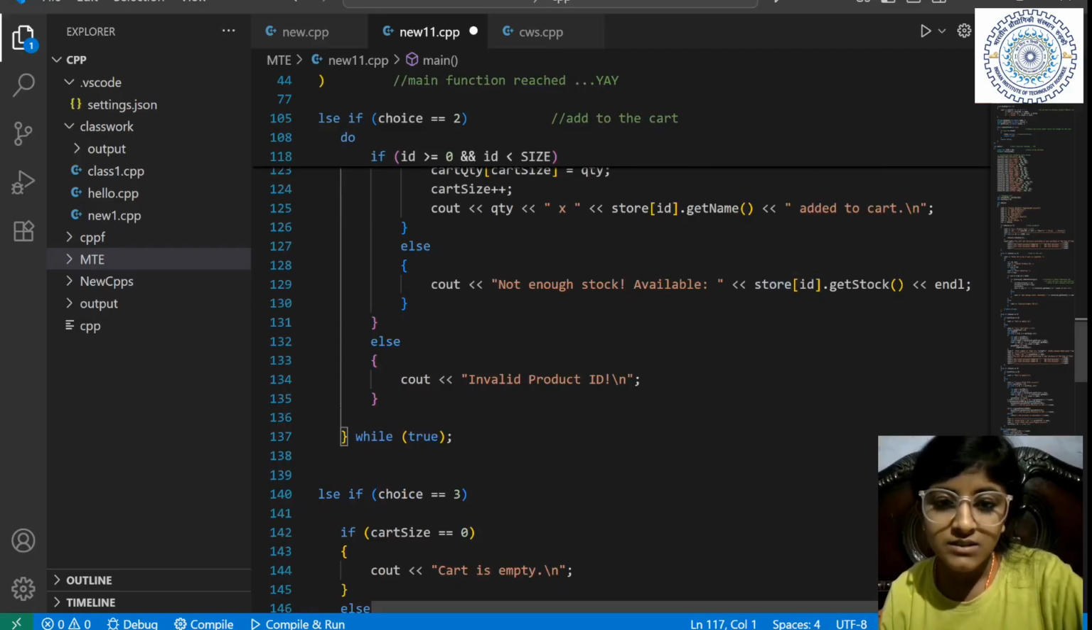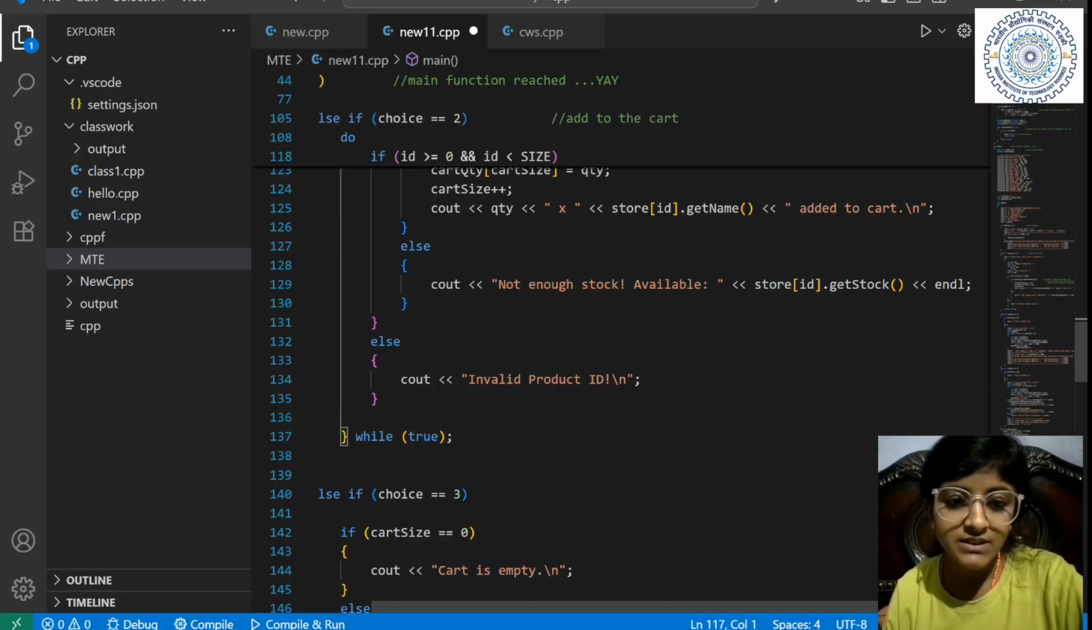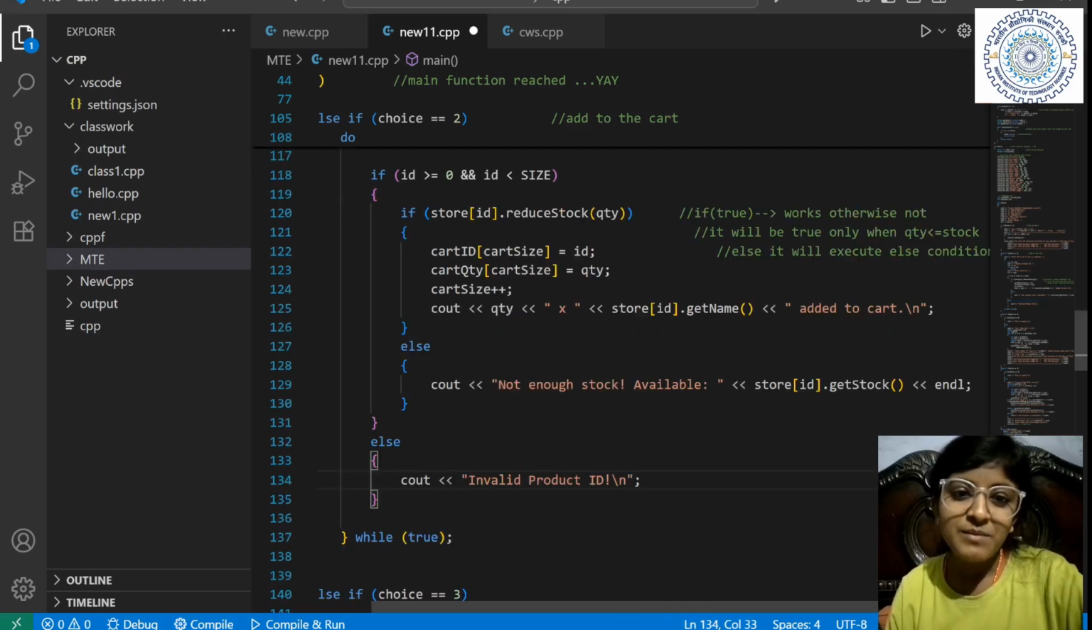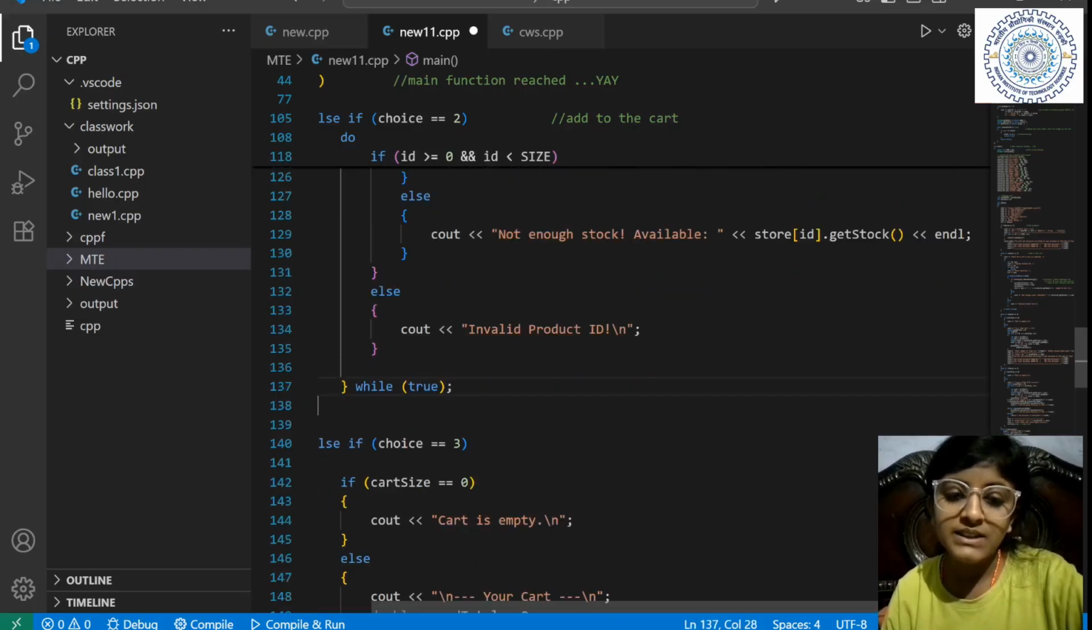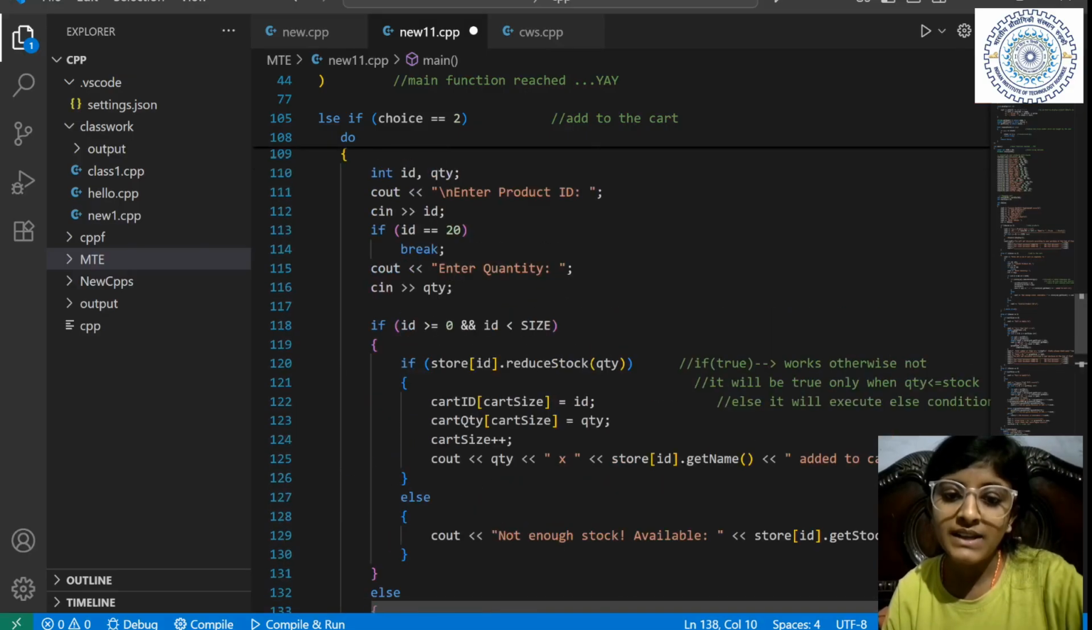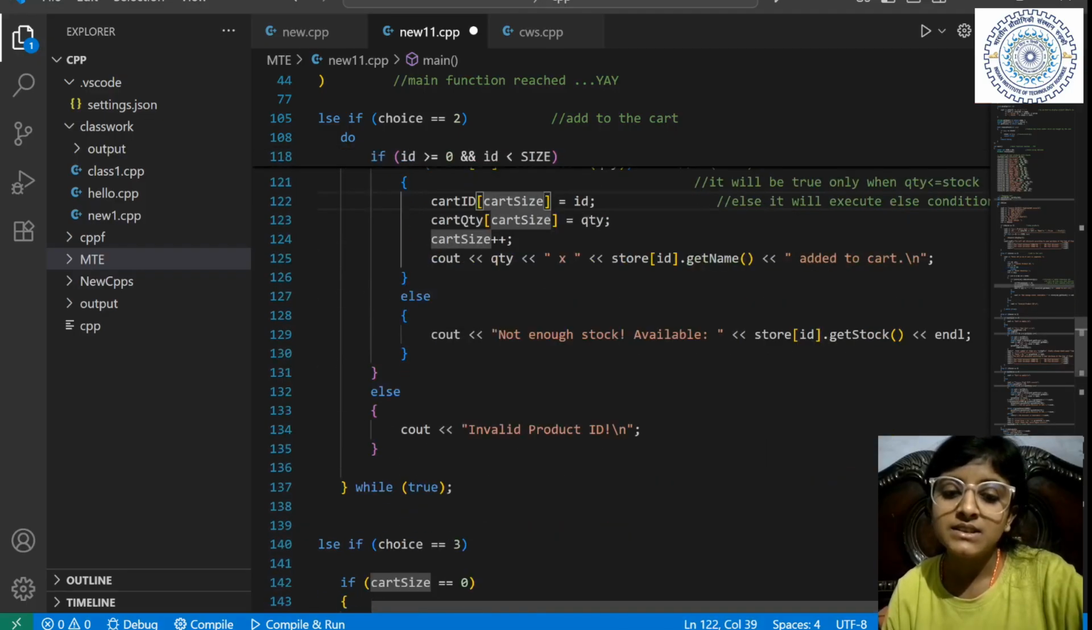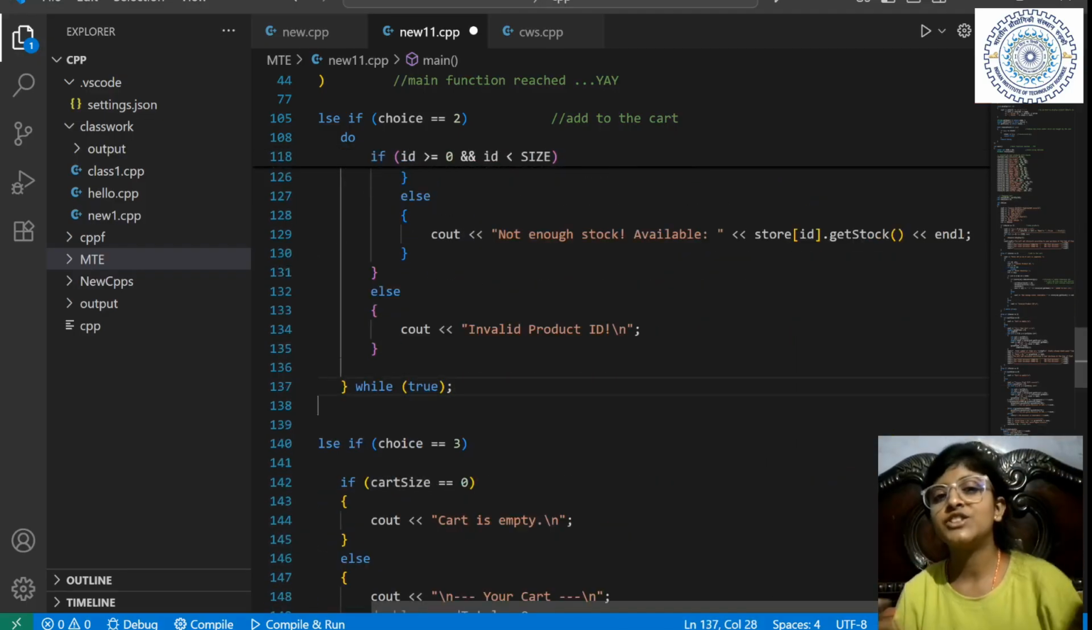Store ID, get stock, all things are here. So we are going to print the stock of these things. Else. Now, this is the else of the ID. Yeah, we have made an if here. If our ID is invalid, if it is negative, if it is greater than the size, it will mean that it is an invalid product ID. And it is an infinite loop until the ID is not 20. Then you can add your products until the ID is not 20. So basically this is the whole functioning of your choice 2.